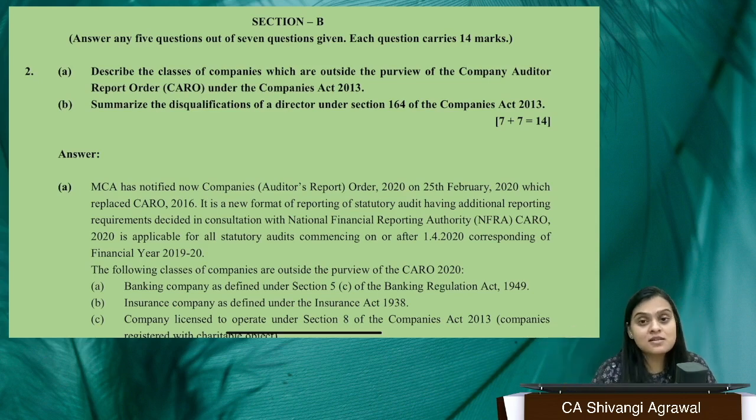Yes, the first answer holds a lot of importance in your paper. So whatever is your first answer, you have to choose it wisely. Okay. Describe the classes of companies which are outside the purview of Company Auditor Report Order CARO under Companies Act 2013. Now, all you have to do is list the companies which are outside the purview. How are you going to do that? It has to be in points 100%. Okay, so what are going to be the points?